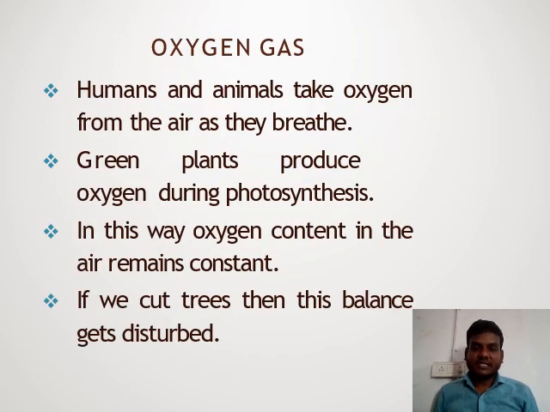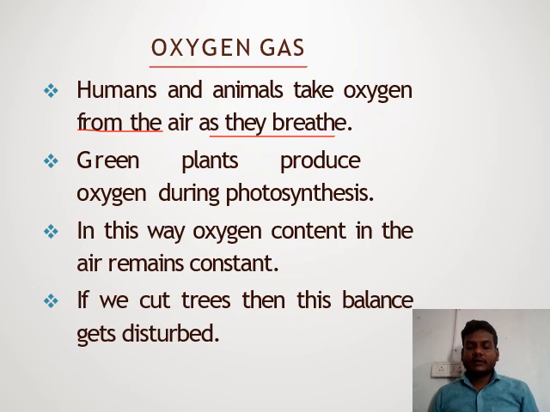Okay, oxygen gas. Humans and animals take oxygen from the air as they breathe. We also know, now when we take a breath, which gas do we use? Taking oxygen. And humans and animals also take the oxygen.